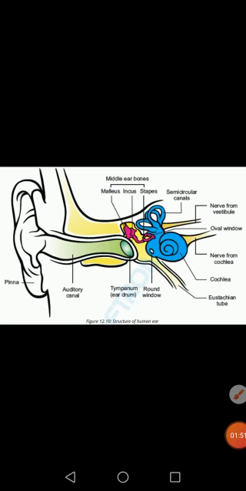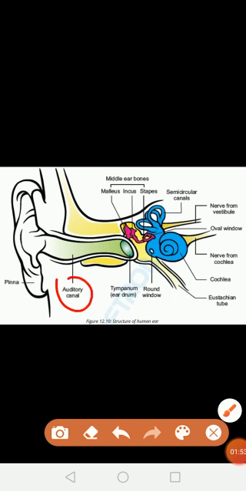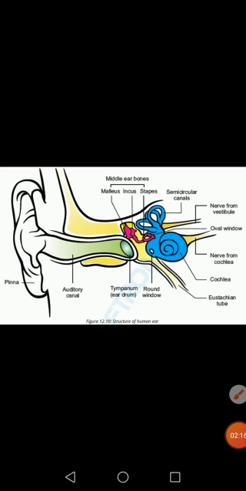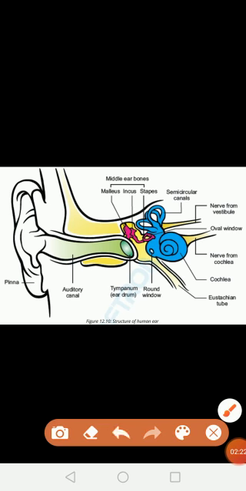Next part is the auditory canal. The auditory canal has glands in its wall which produce wax, and it also has hair, and it prevents the entry of any foreign particle into the ear. The ear is a very sensitive part, and the auditory canal prevents insects, germs and dust from entering the ear. It also helps to maintain the temperature and dampness of the auditory canal.